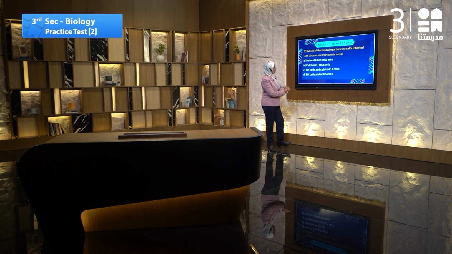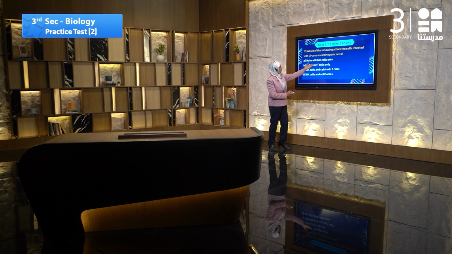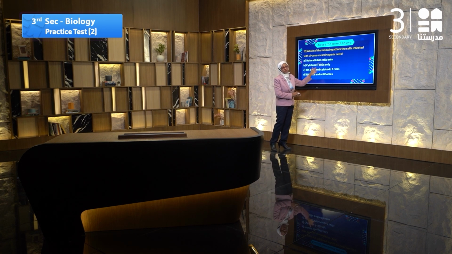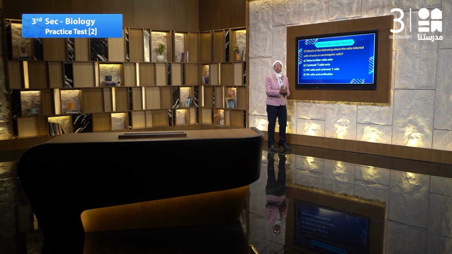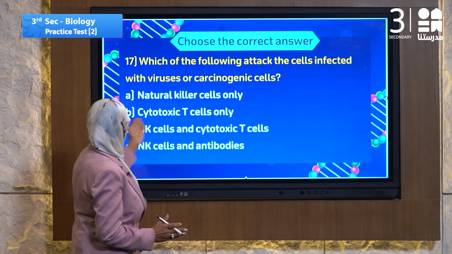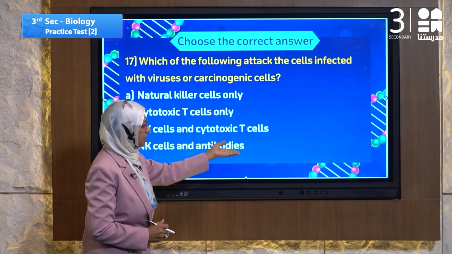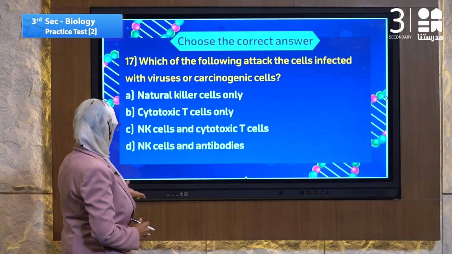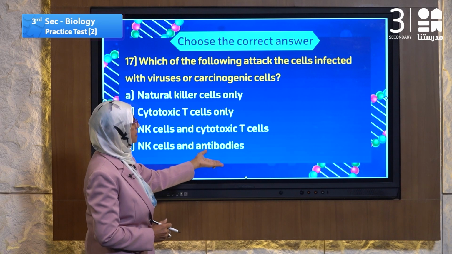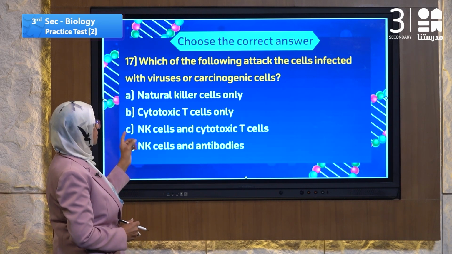Let's read the choices. Number A, natural killer cell only. I suspect the word only. The only is not the right answer at all. Cytotoxic T cell only, natural killer cell and cytotoxic T cells, or natural killer antibody. Okay, we must think.